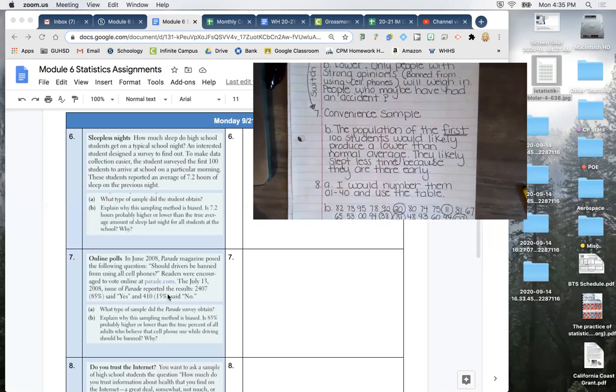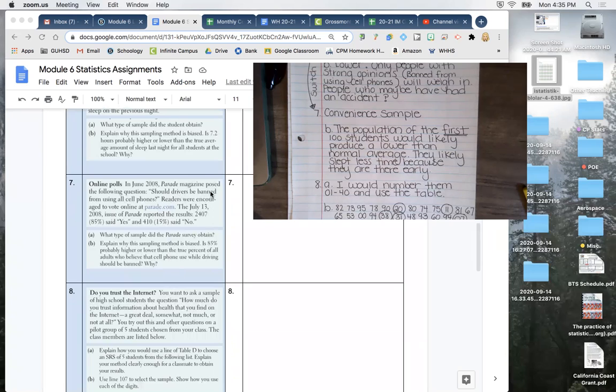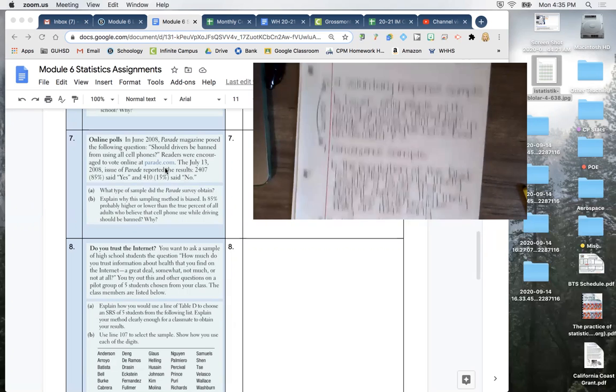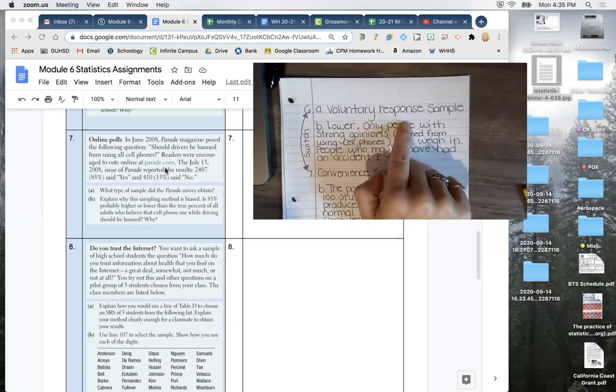For number 7, we have an online poll. The question was asked, should drivers be banned from using all cell phones? And the results were that 85 said yes and 15 said no. This, by the way, was an online vote. Like you could go online to do that. That is known as a voluntary response sample.